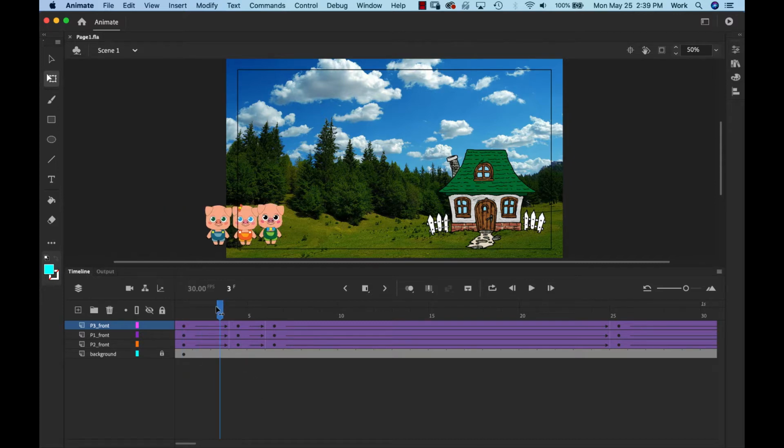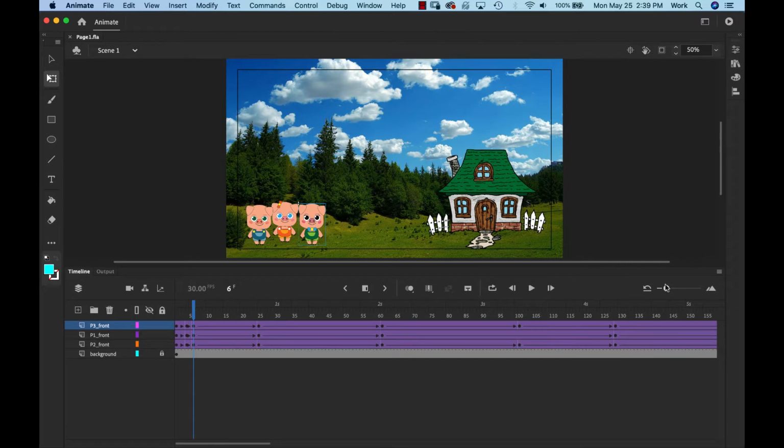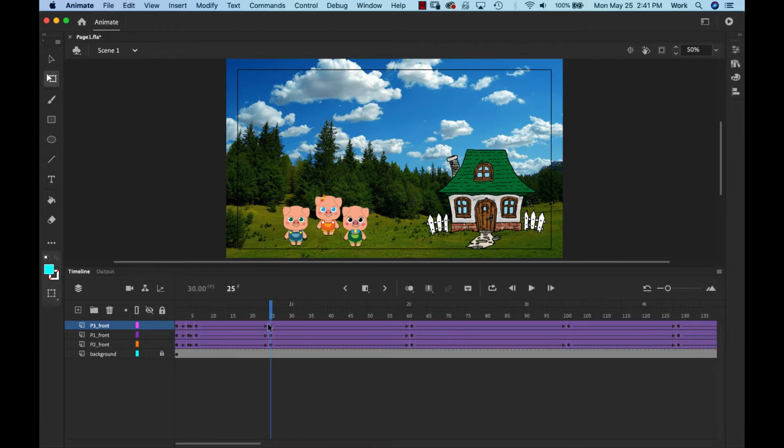So I'm going to move the time indicator to the next keyframe, and then right here is actually when I want it to switch over to a new pose. In order for that to happen, I got to go back and clear the other keyframes that I have. So make sure your background is locked. Now we need to go to remove these keyframes and only keep the ones that we have in the beginning.